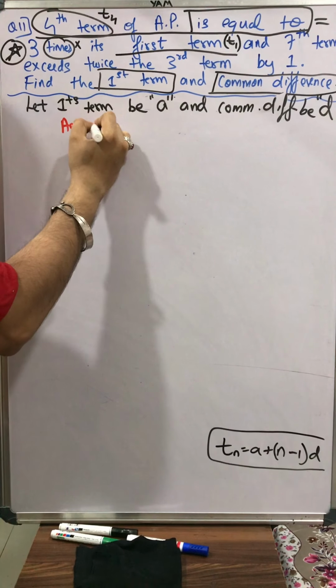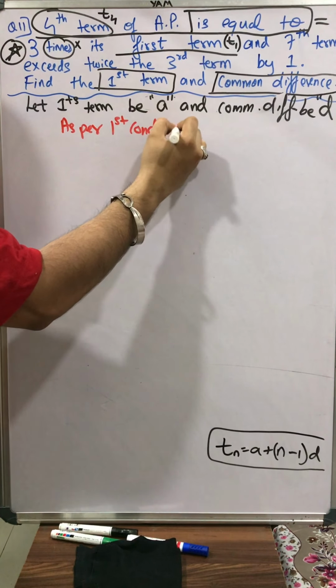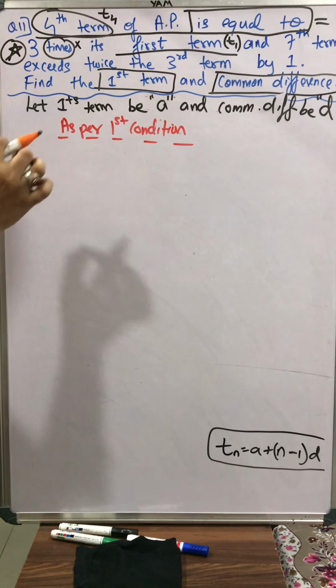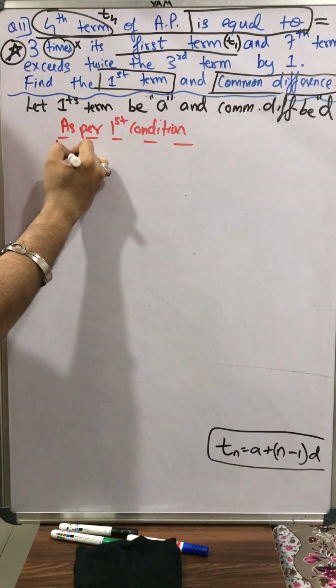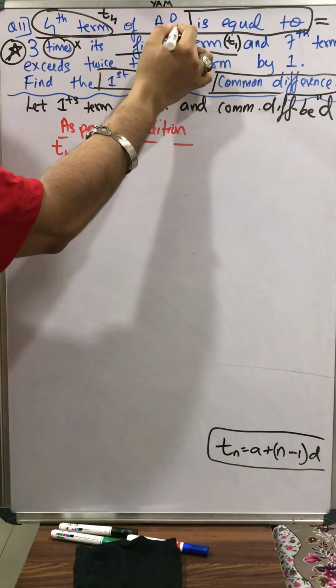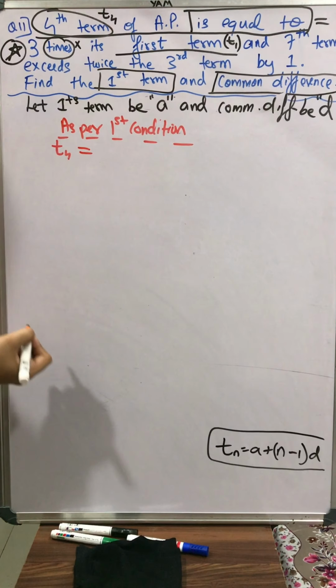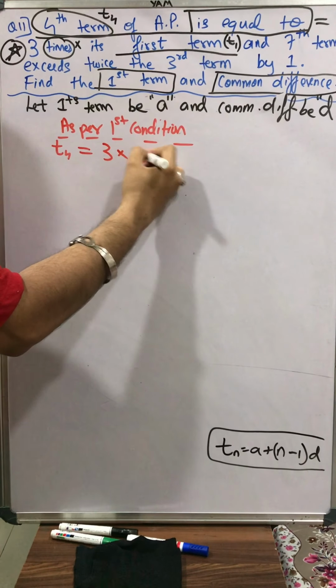As per the first condition, pay attention. Fourth term t4 of an AP is equal to 3 times its first term t1.